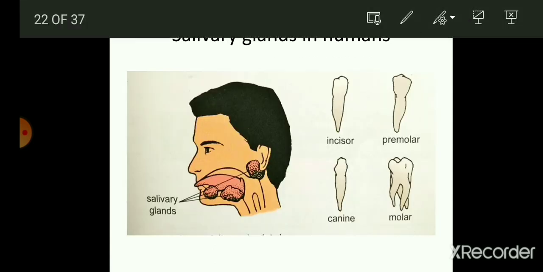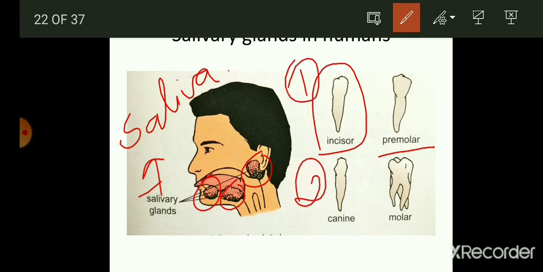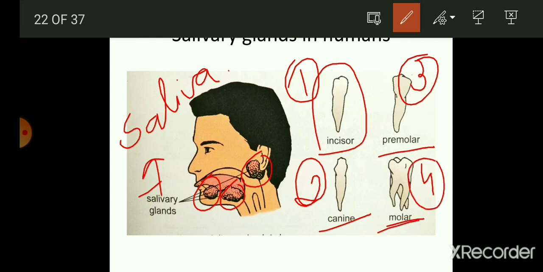As you can see in the image, these are the three pairs of salivary glands which secrete saliva. And here you can see the image of the incisor. The incisor teeth are very thin. Thereafter we have the canine. After the incisor we have the canine, and then we have premolars, and at the last we have molars. Molars are the broad-based teeth, and these help in the mastication, chewing of the food.